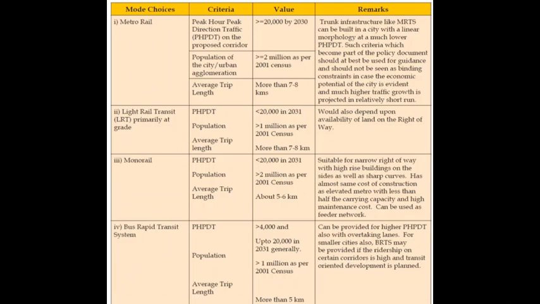Similarly, for bus rapid transit system, the peak hour peak direction traffic on the proposed corridor should be greater than 4,000 people, and the population of the city should be up to 20,000 people, and the average trip length should be more than 5 kilometers. So that's the criteria depending upon which we decide which particular mode is to be used.